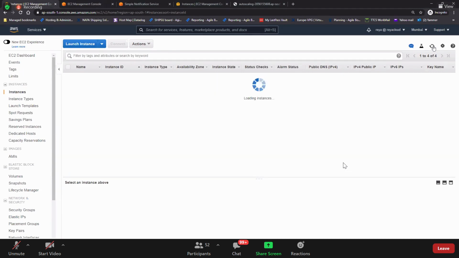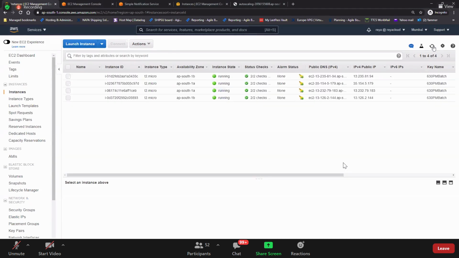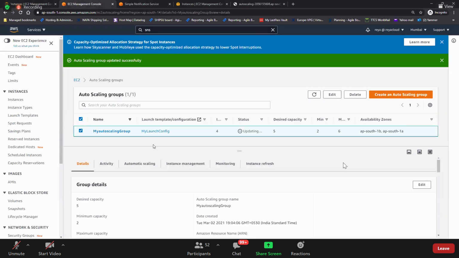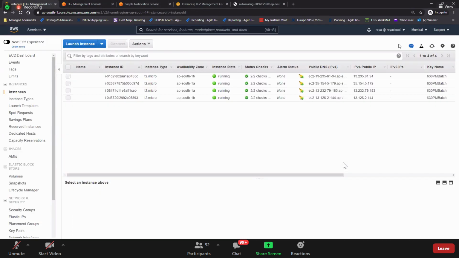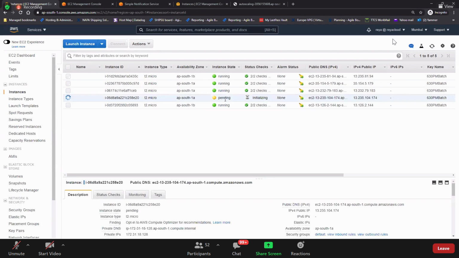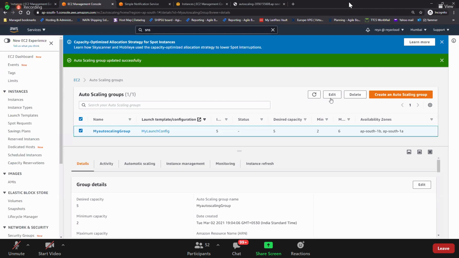So remember, we have given 5 minutes of time. So let's see, it is updating here. Do you see that here? This is called manual scaling. If you want to increase the number of instances like this by manually editing it, that is called manual scale.